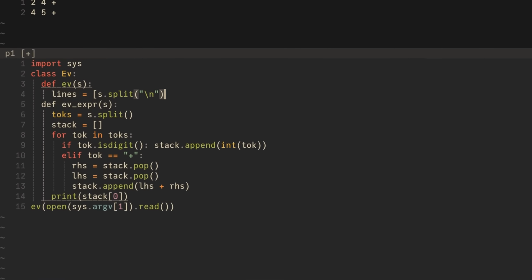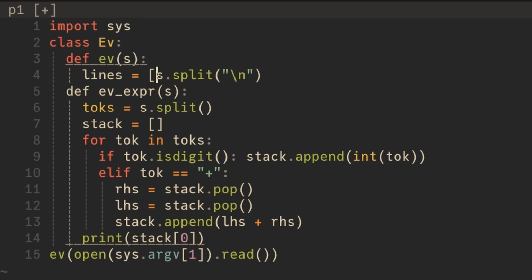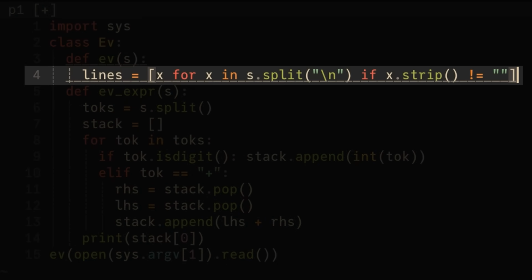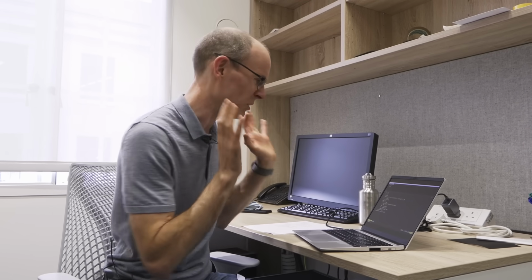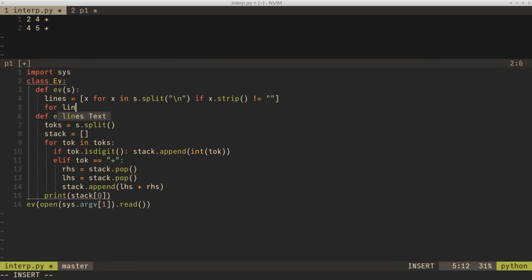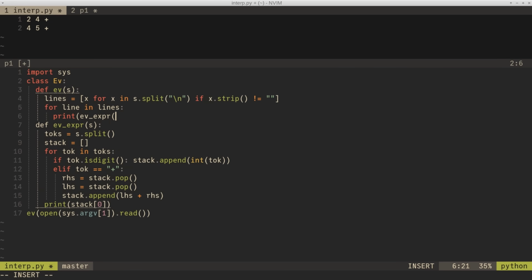But I want to throw away empty lines because those cause me problems. And I'll just write this out because it's kind of fun. Right, so that gobbledygook there, if I've got it right, says split the thing into new lines and throw away any empty lines. It's using this particular syntax in Python. So I'm not going to explain in too much detail, but hopefully that works. And then I'm going to say for each line in my file, evaluate the expression. And then we'll change the print here into return.